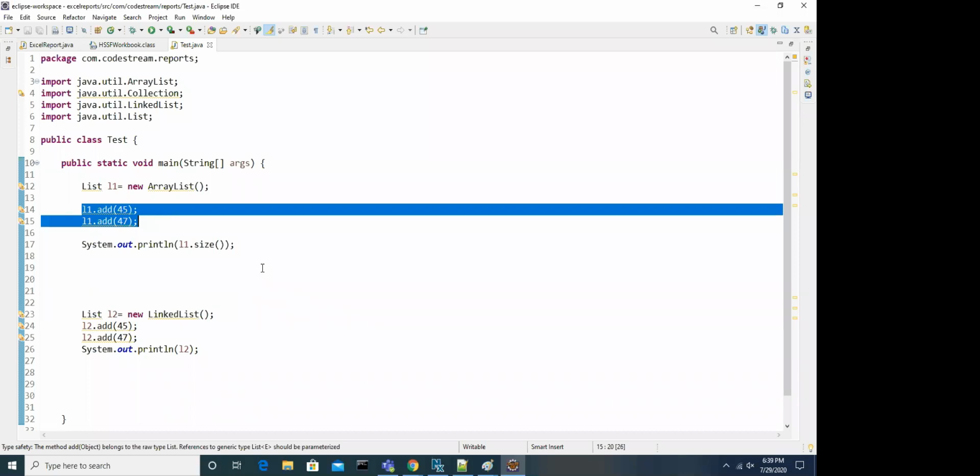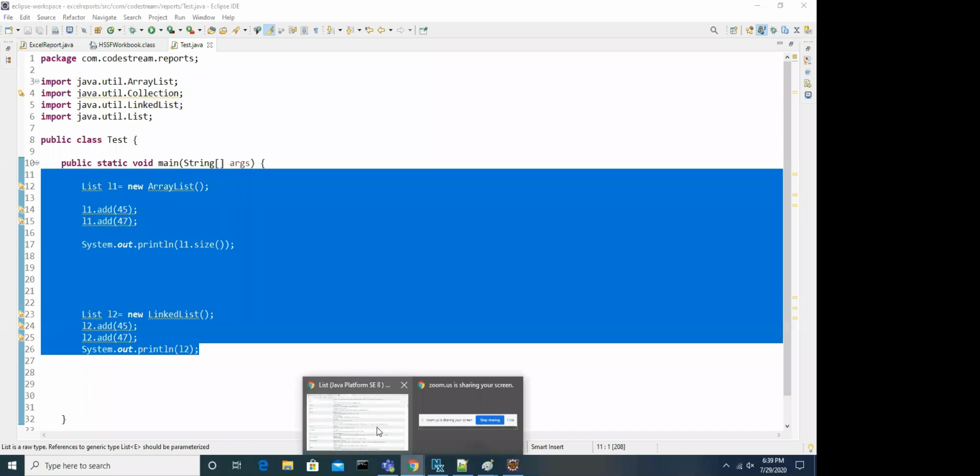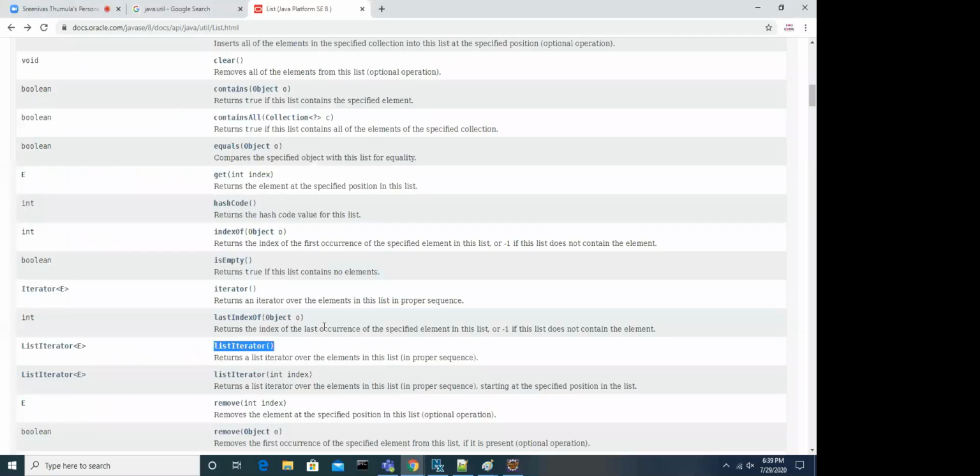We are trying to add a group of values, but try from your side to add the elements, display and remove. Try to look at the methods and use those methods and see. And try to understand the difference. Are you getting any difference between linked list and array list? You don't see any difference. Now I added 2 and displayed, and removed and displayed, but both work in the same way. Try to use the methods which are available and do some practice.